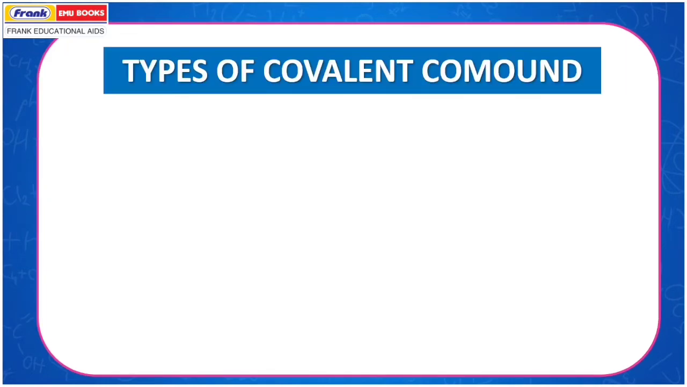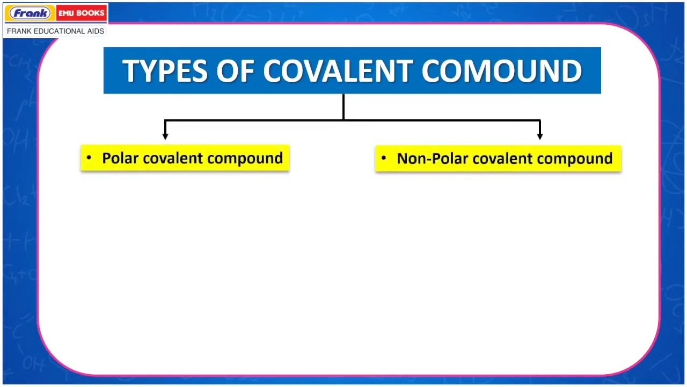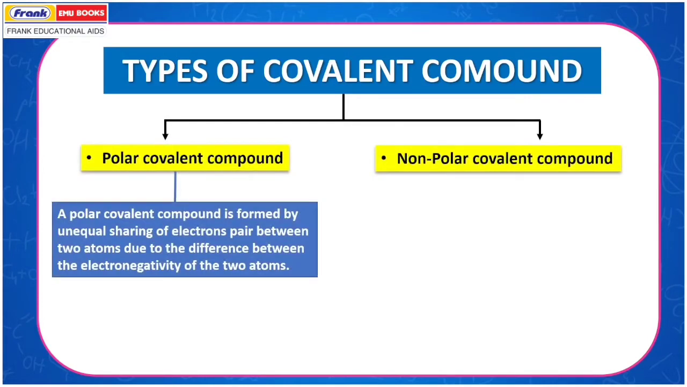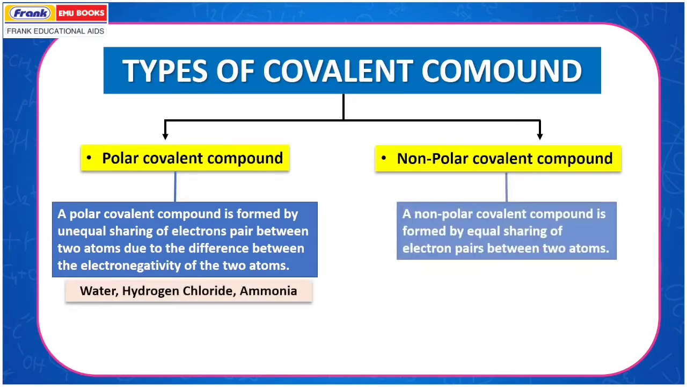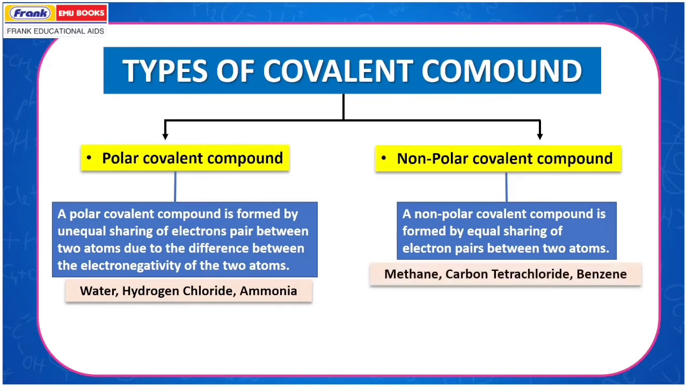Types of covalent compounds: polar covalent compounds and non-polar covalent compounds. A polar covalent compound is formed by unequal sharing of electrons between two atoms due to difference between the electronegativity of the two atoms. Example: water, hydrogen chloride, ammonia. A non-polar covalent compound is formed by equal sharing of electron pairs between two atoms. Example: methane, carbon tetrachloride, and benzene.